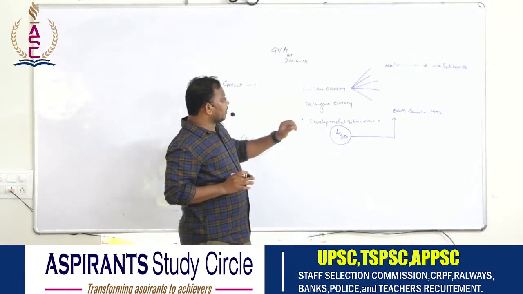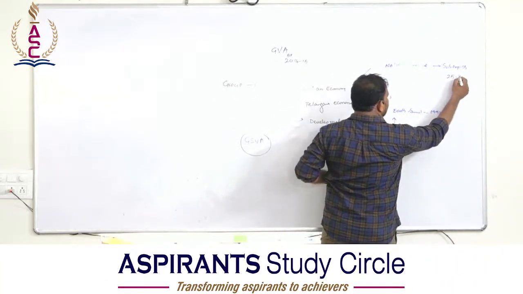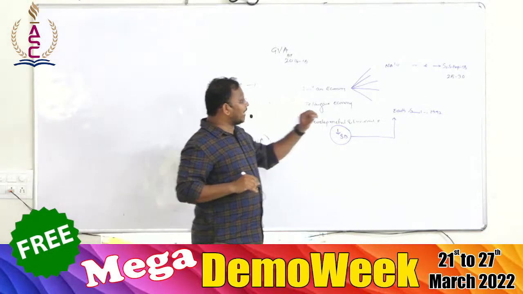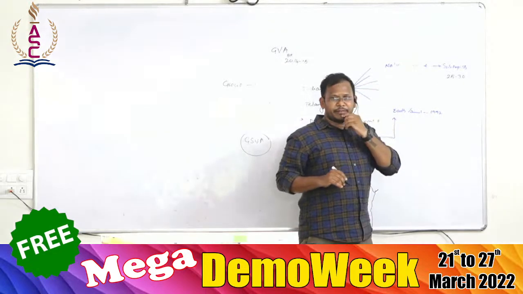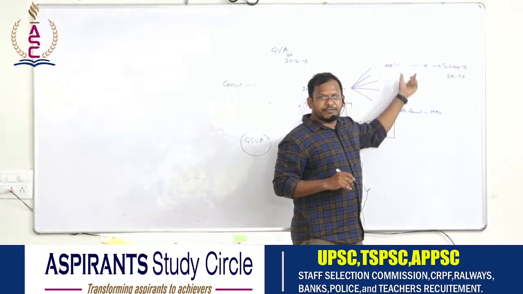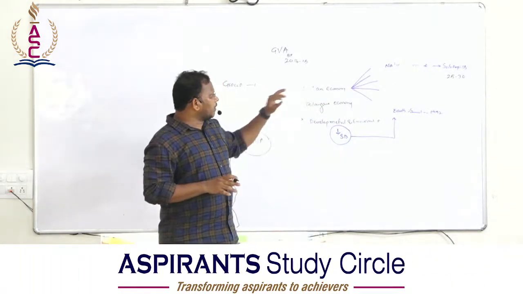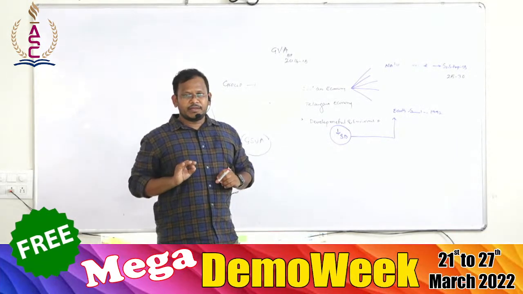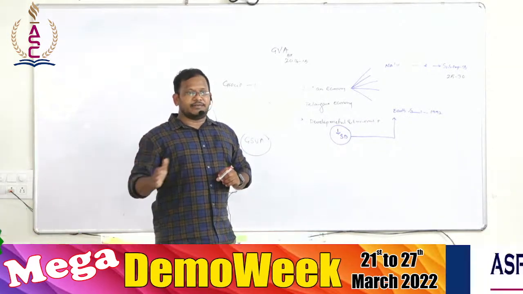Now see, when I go through national income, there are 25 to 30 subtopics. If you complete these 25 to 30 subtopics, then you can complete national income. If you go through the previous year questions of national income as part of the mains, most of the questions are very easy in nature. Second thing, most of the questions are statistical in nature.